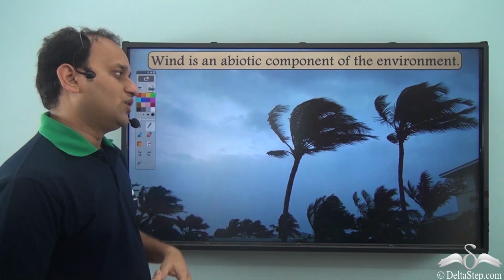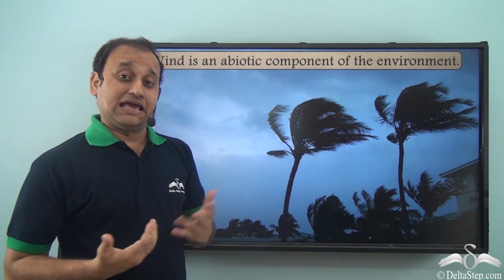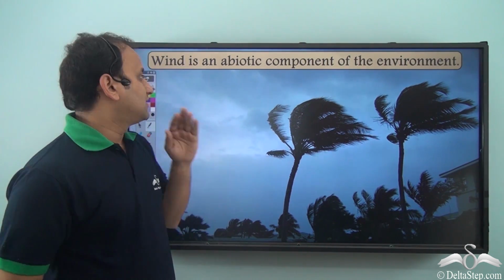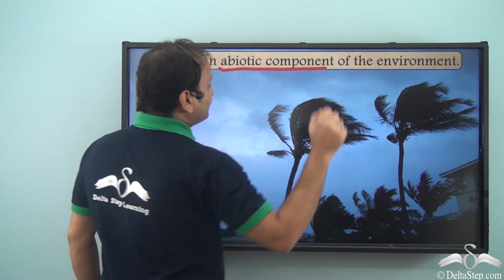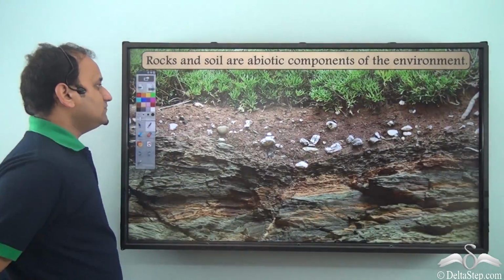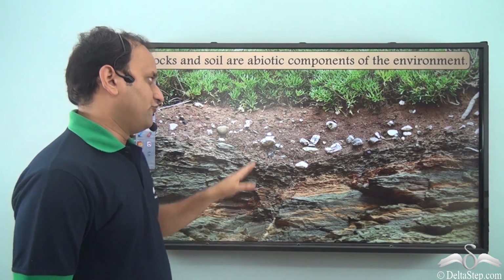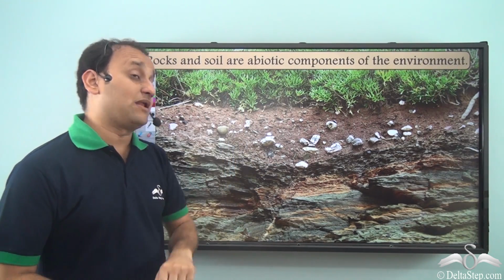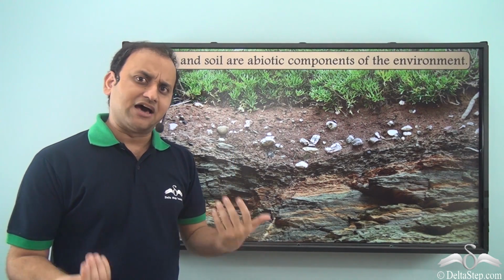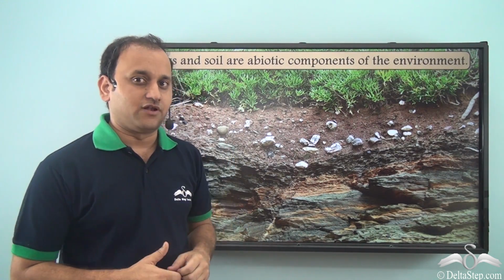What about wind? Well, even wind is a non-living thing. As a result, this is also an abiotic component of the environment. What about rocks and soil? Well, rocks and soil are very important for the survival of plants, which in turn are very important for our survival.